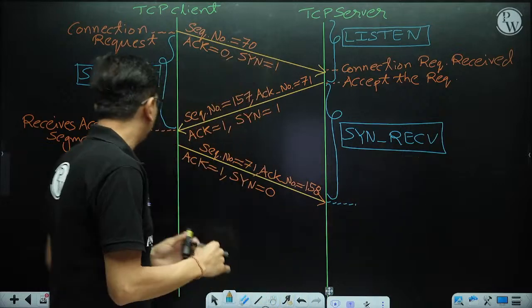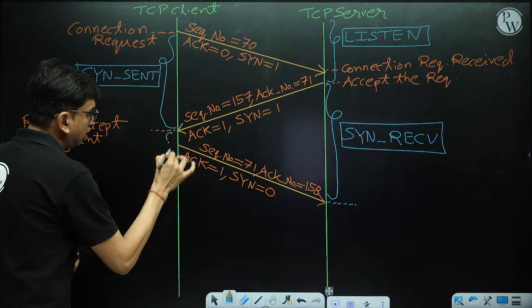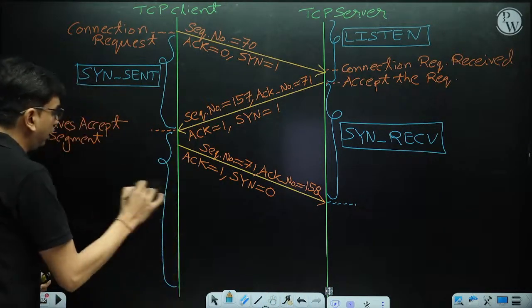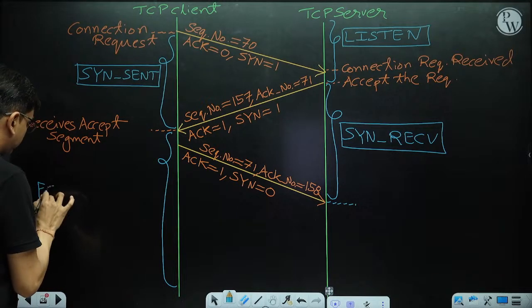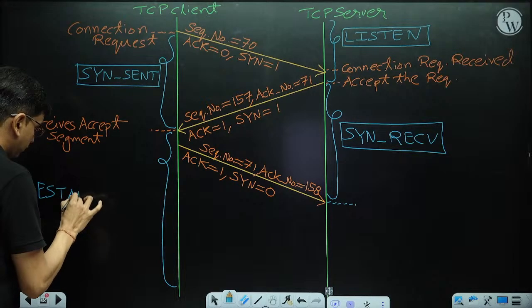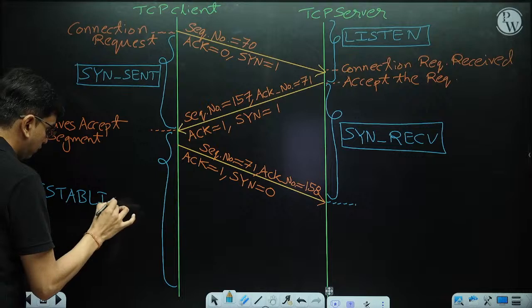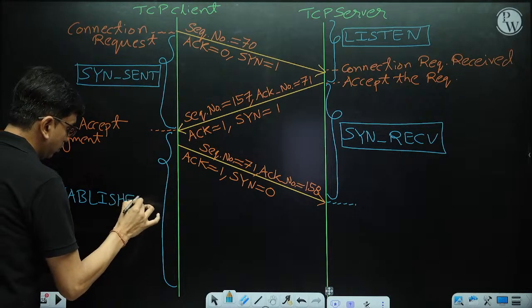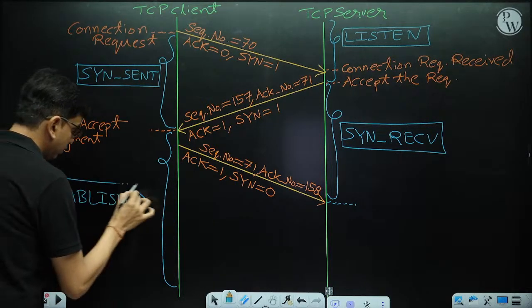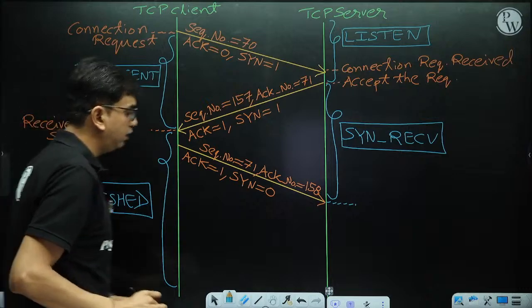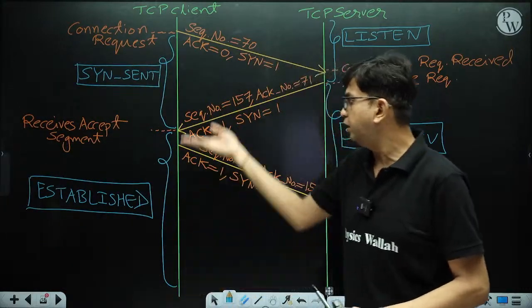So basically the client turns into the established state.